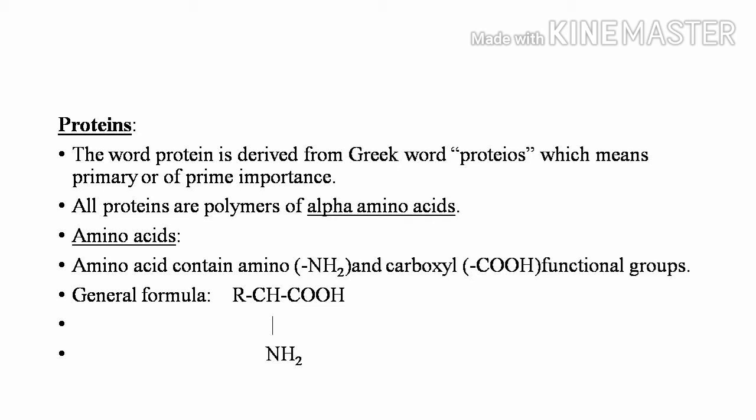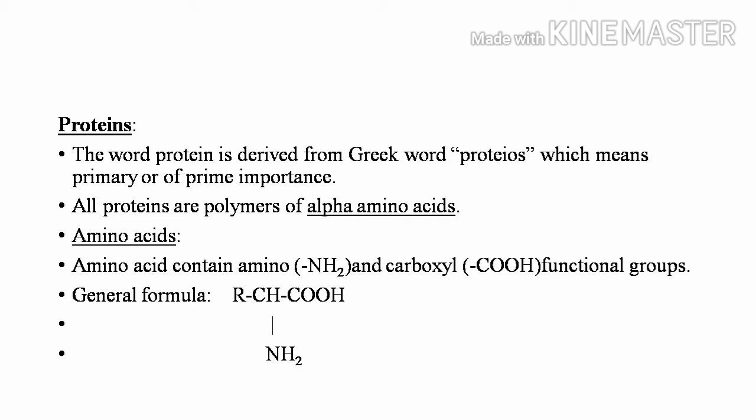Protein is a Greek word which means prime important. The biomolecules which have a prime importance are called proteins. All the proteins are polymers of alpha amino acids. I think all of you know about a polymer. A polymer is a macromolecule having a definite number of monomers in it.